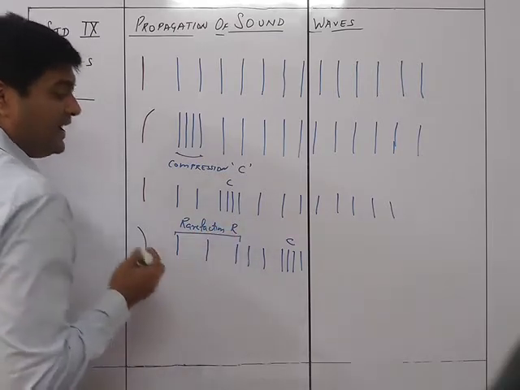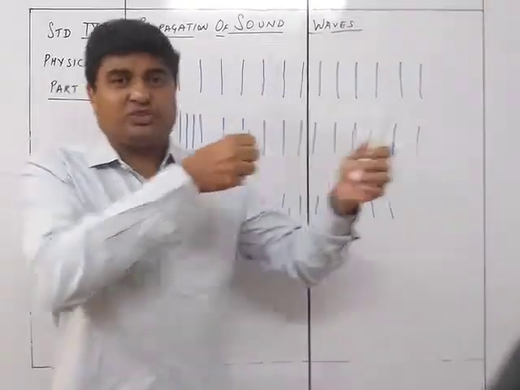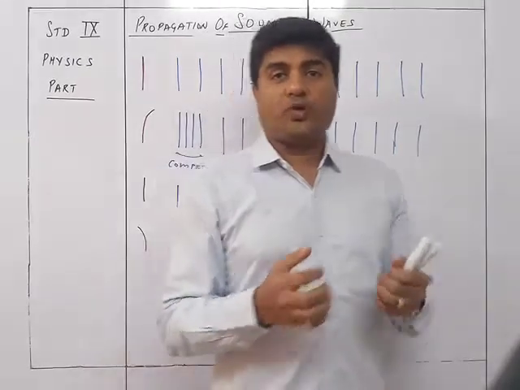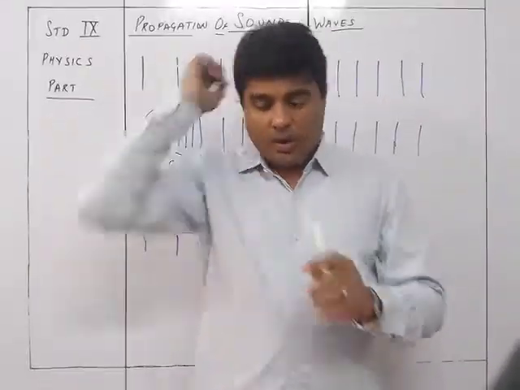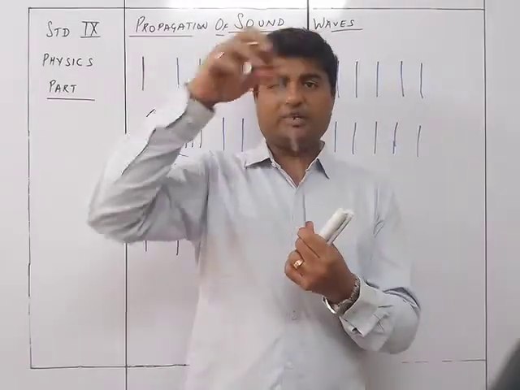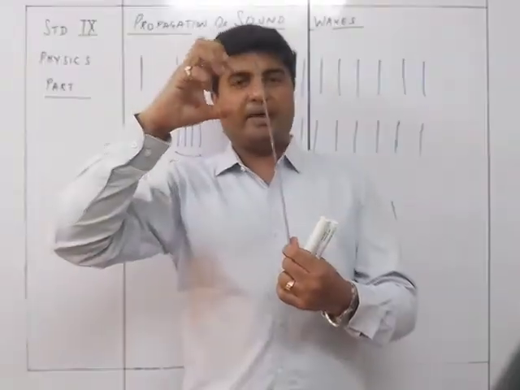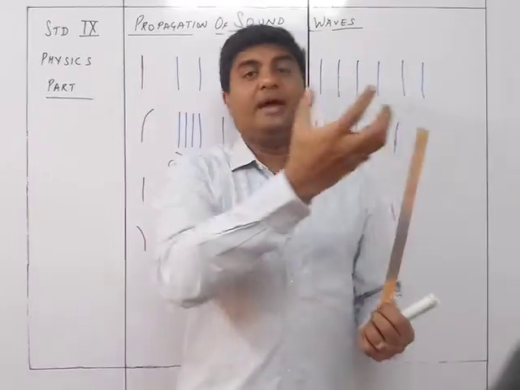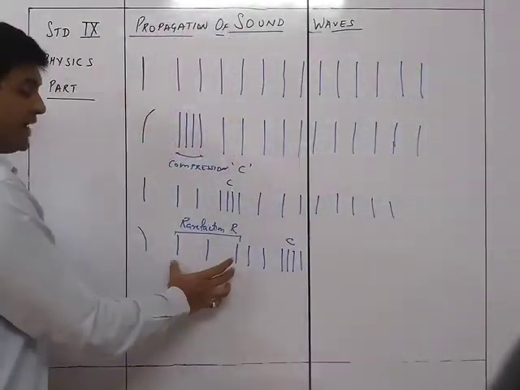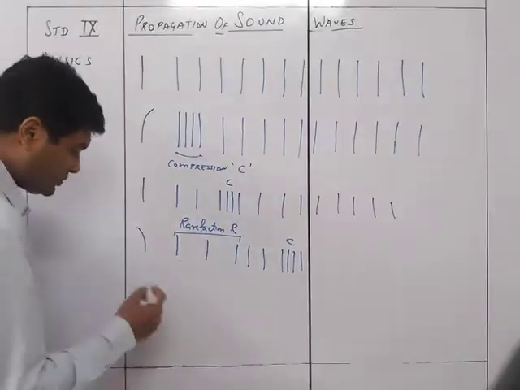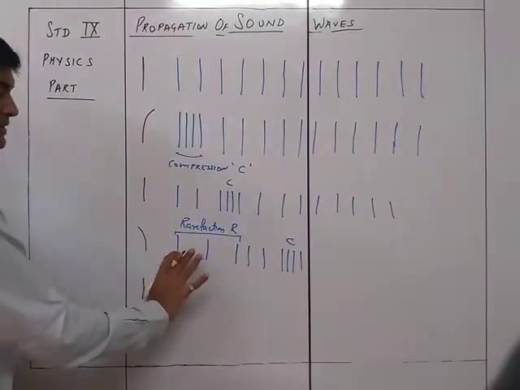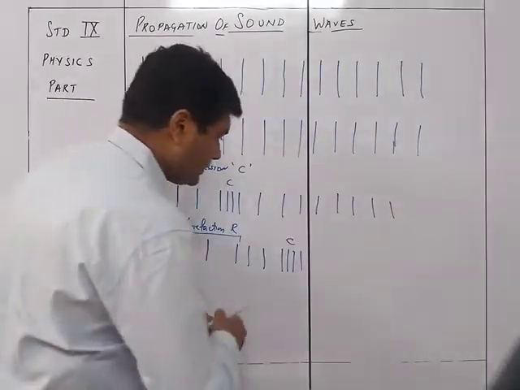That is nothing but the expansion, or you can say stretching of the particles from each other. The material is going to have a low pressure generated, because it has gone this way, so it has sucked some air particles or the medium particles, and that's why some kind of rarefaction is being formed over here. And then again it is going to come back to its original position. When it is done, this is moved forward, and so this is just normal.